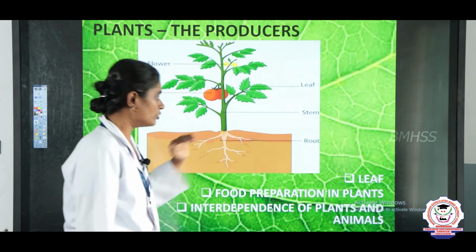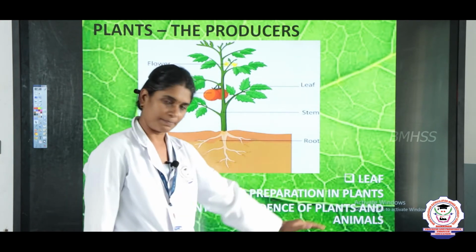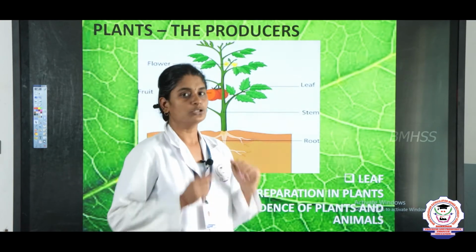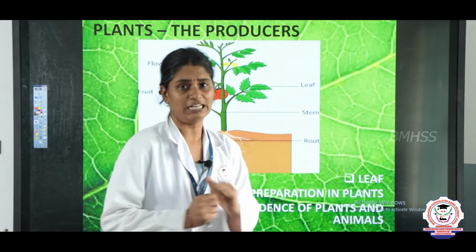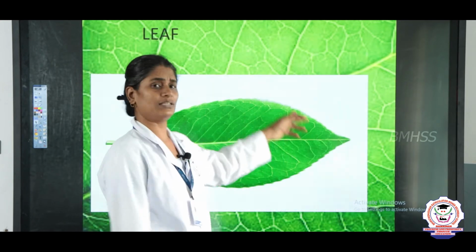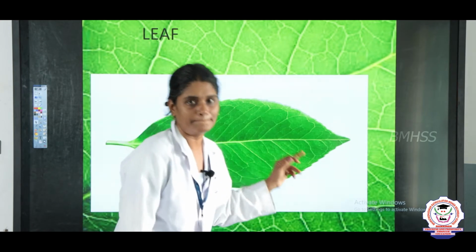In this lesson we are going to see first about the leaf, food preparation in plants, and then the interdependence of plants and animals. In this session we will see more about the leaf. So, you can see what this is? This is a leaf, right. A leaf is a part of a plant.